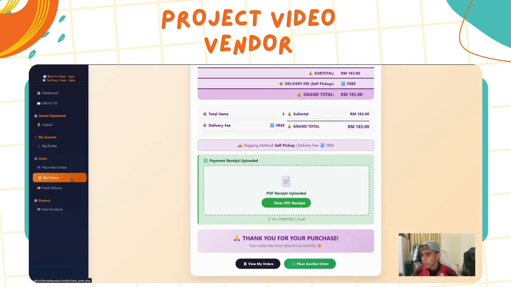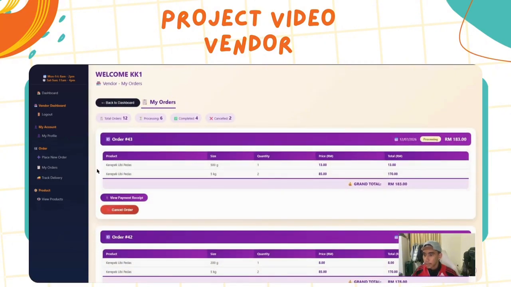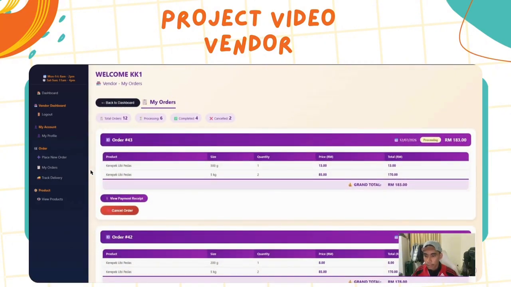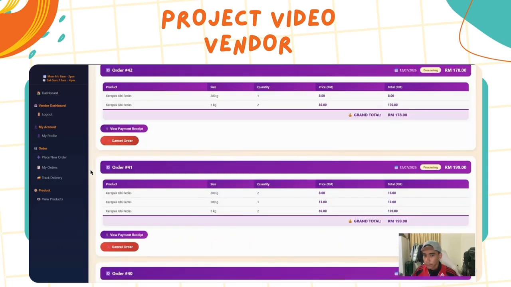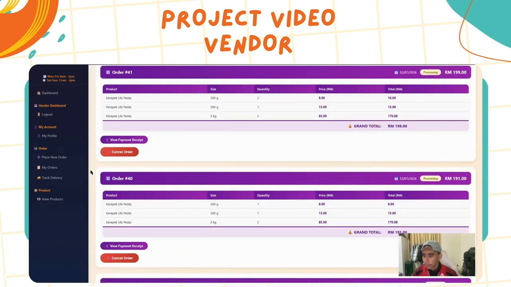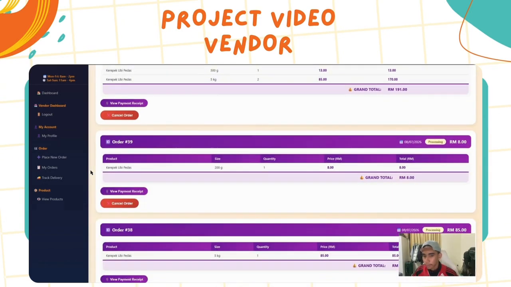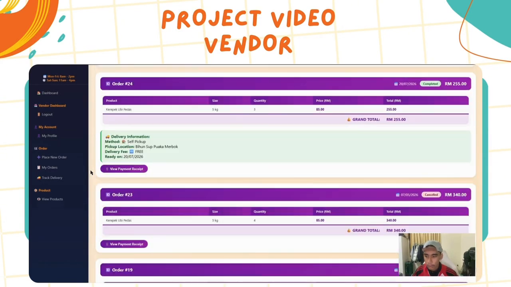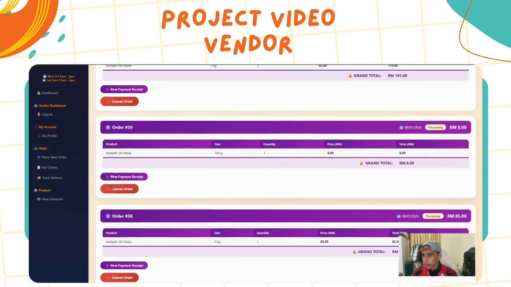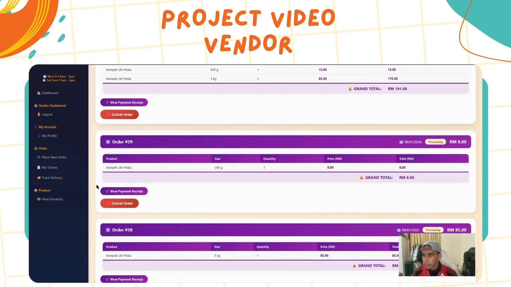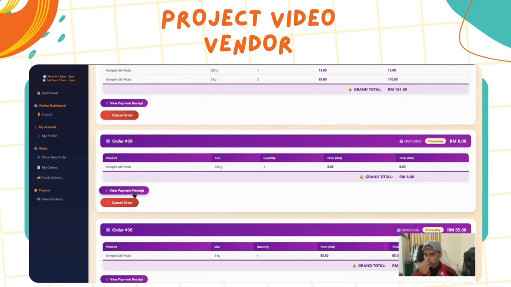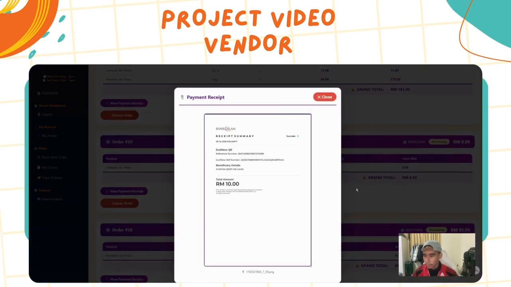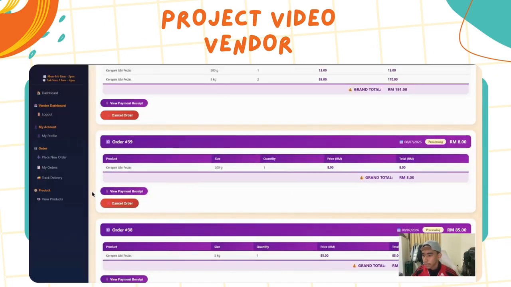Next, we go to my order. In this section, you can see the order history for each order. For each order, you will have some accurate details, for example the processing order, completed order, or even the cancelled order. In this section also, they can view the payment receipt. They can also cancel the order.